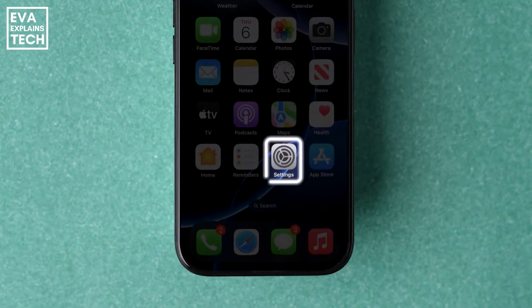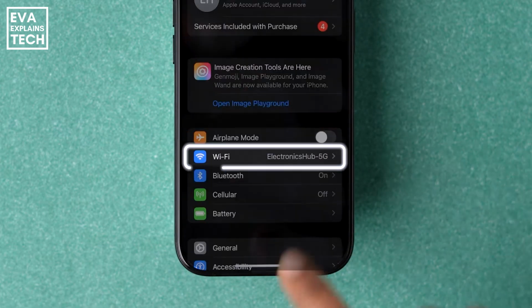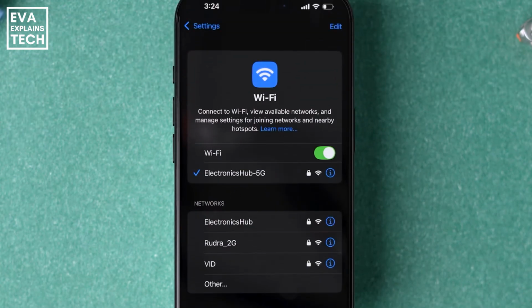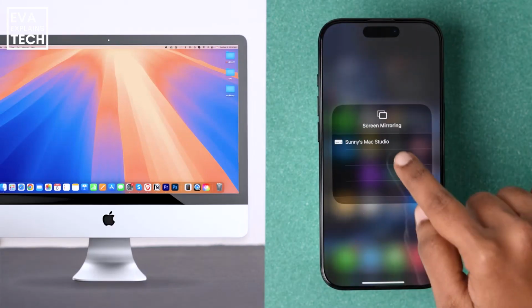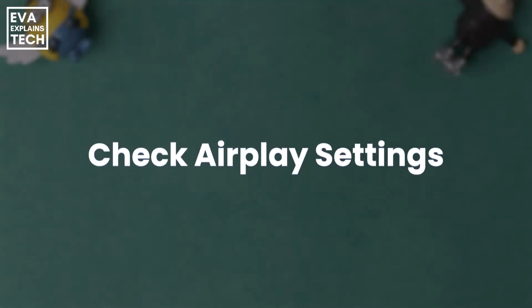If it fails, check the Wi-Fi. Go to Settings. Then tap Wi-Fi. Confirm your iPhone and other device use the same Wi-Fi. Retry screen mirroring. If it still fails, check AirPlay settings.